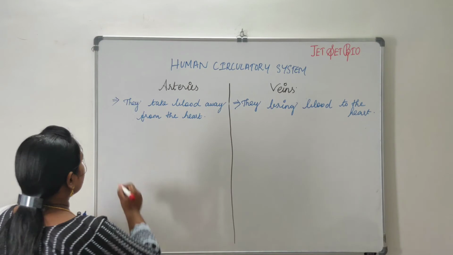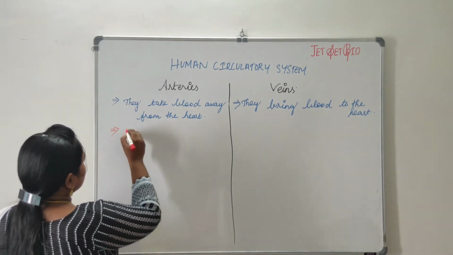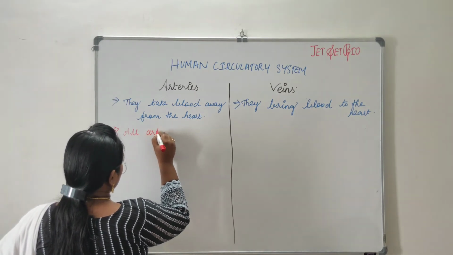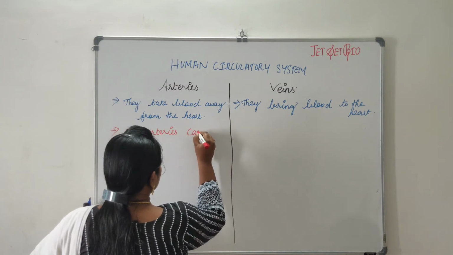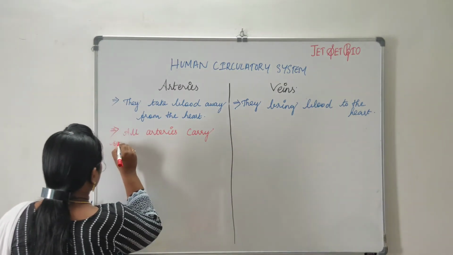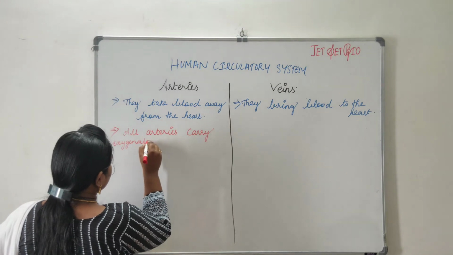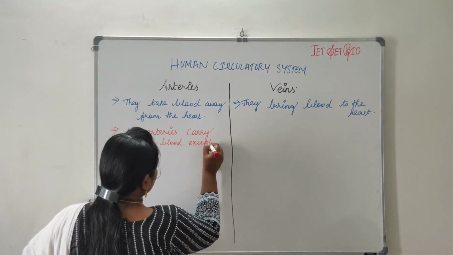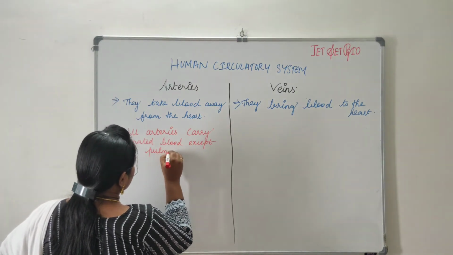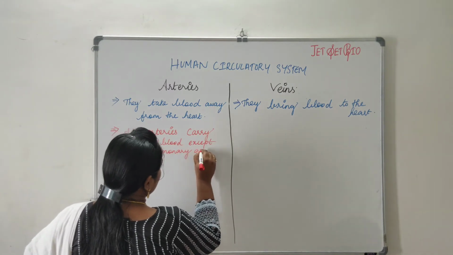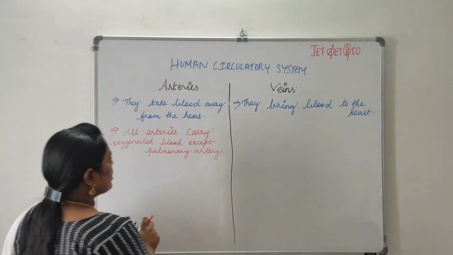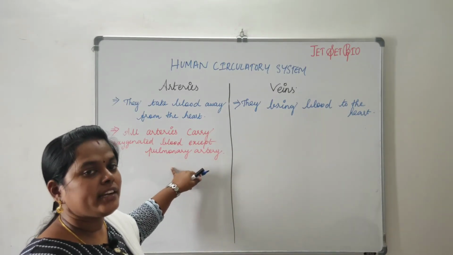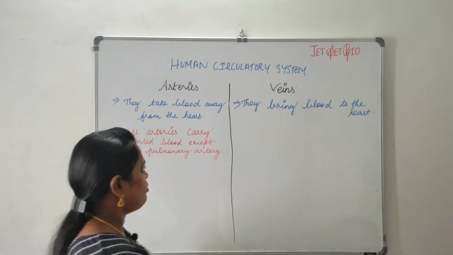So coming to the second point, all arteries carry oxygenated blood except the pulmonary artery. So all arteries in the body, they carry what? They are going to carry the oxygenated blood except what? Except the pulmonary artery. The pulmonary artery is going to carry the deoxygenated blood.